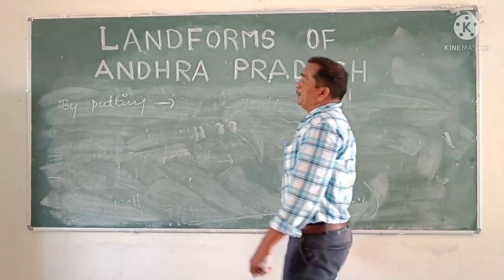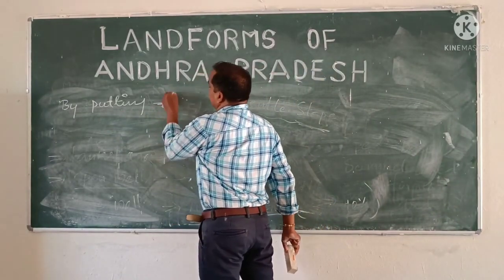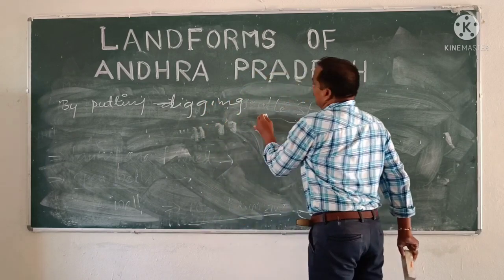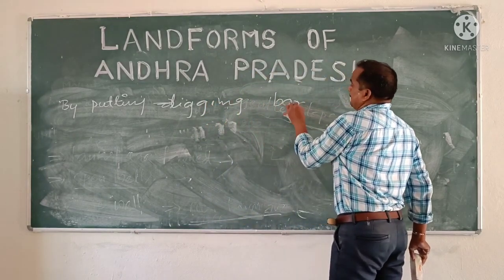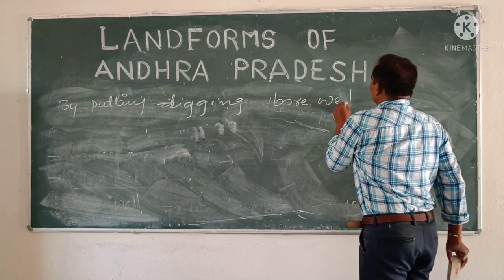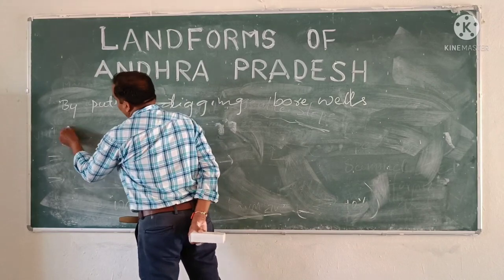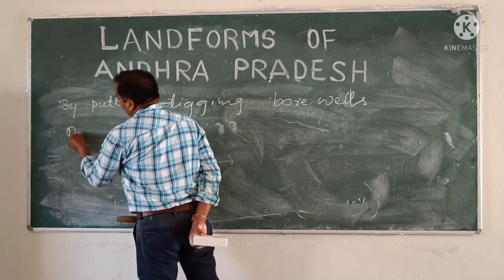By digging borewells, the result is that open wells disappear.